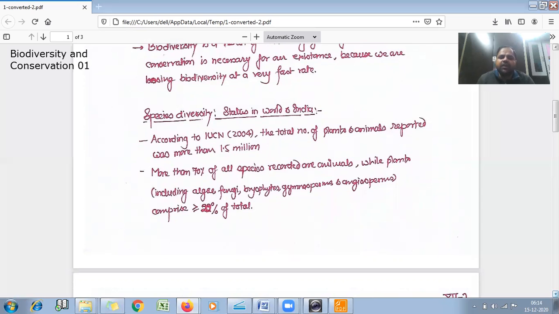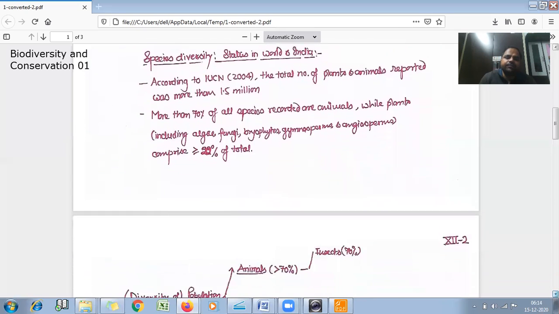So we can see that a large part of the diversity is contributed by animals, 70%, and 22% by plants.